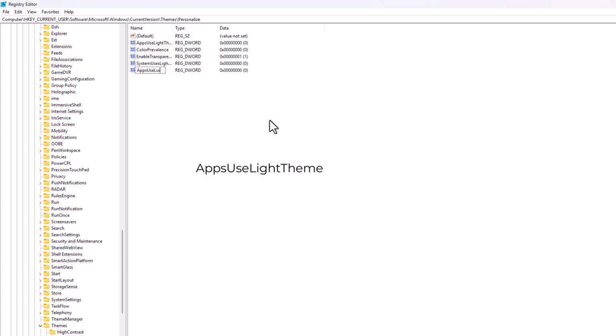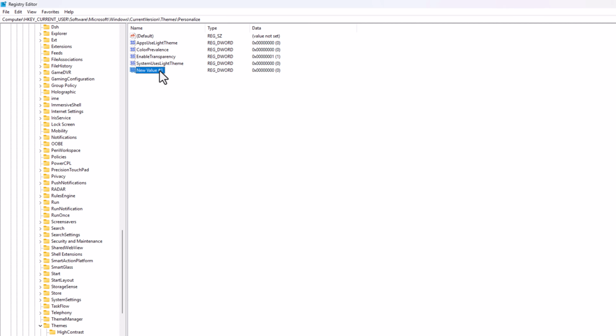You simply click on it and set the value to 0. This is my latest Windows 11, that's why this is already created. If you have an older version, you simply create this DWORD and all your taskbar and other apps will convert into dark mode. So by this way you can do that.